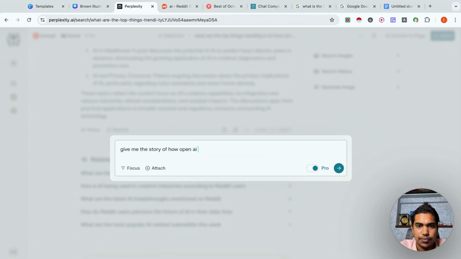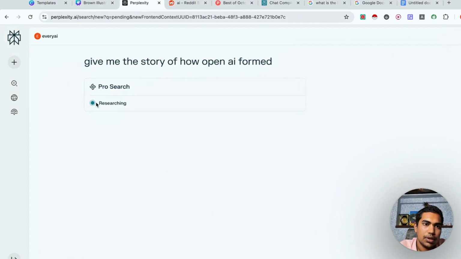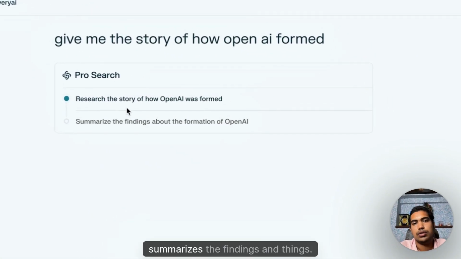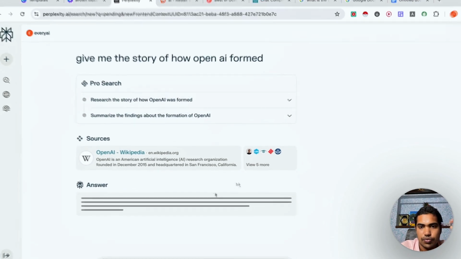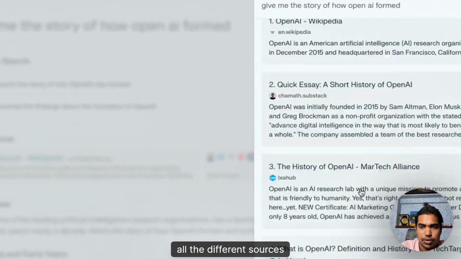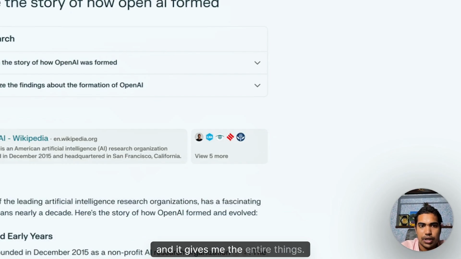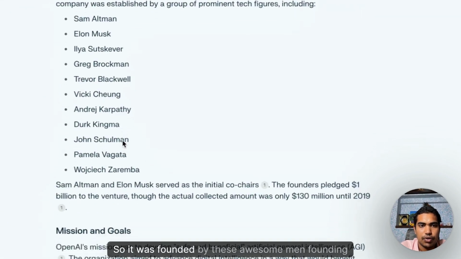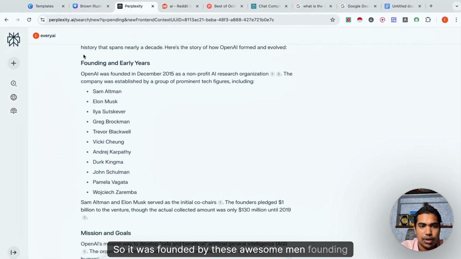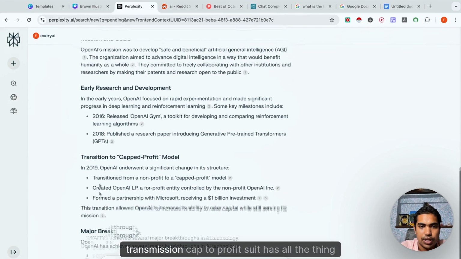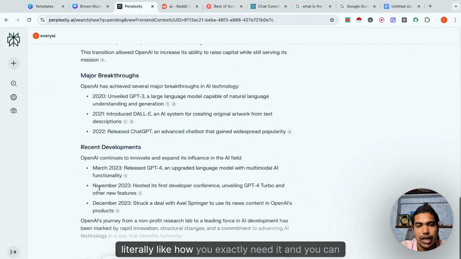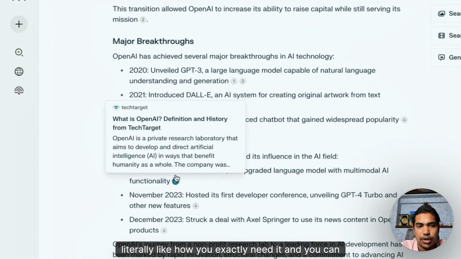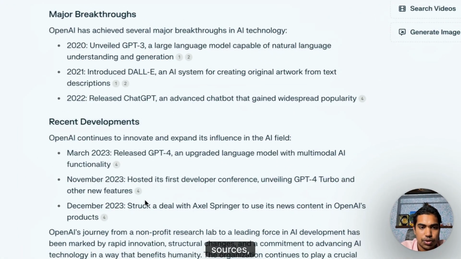OpenAI formed, right? I just click enter. So it researches everywhere here, summarizes the findings and things. So it reads all the blogs, Wikipedia, all the different sources, and it gives me the entire things. So it was founded by these awesome men, founding year, mission, goals, transmission, cap to profit. So it has all the thing literally like how you exactly need it, and you can literally click on it and it will open to other sources, right?